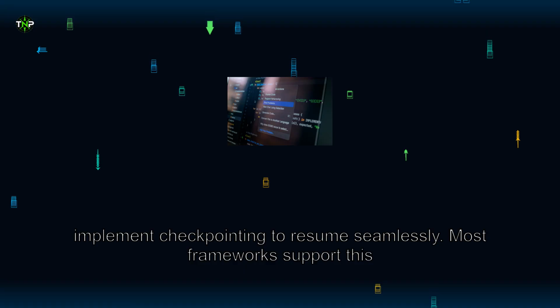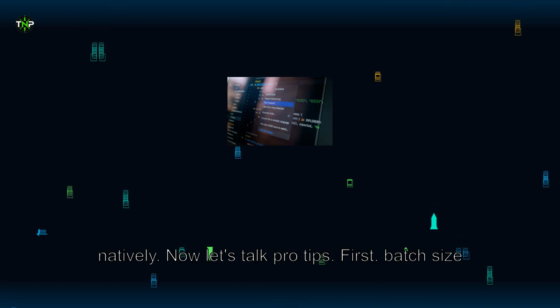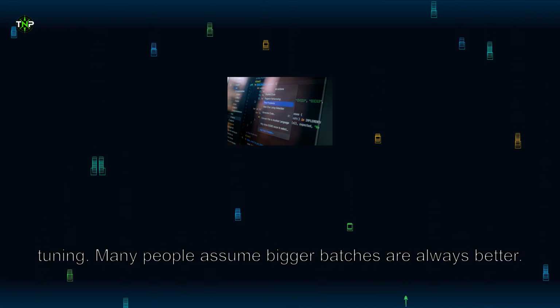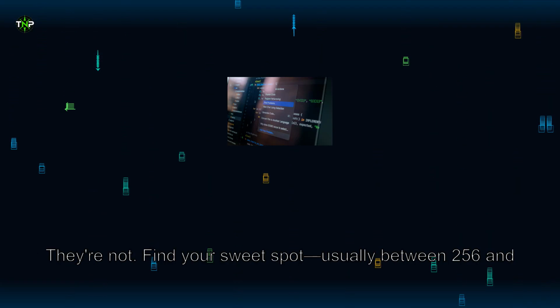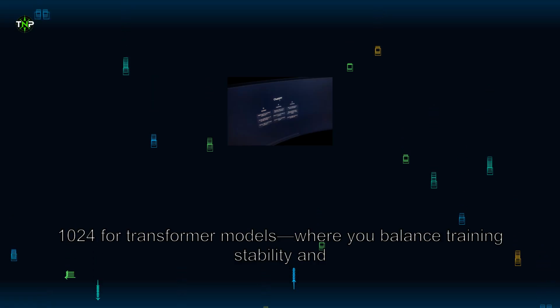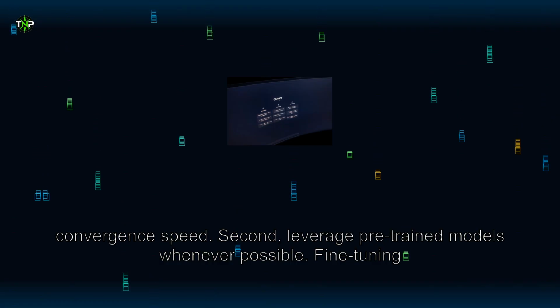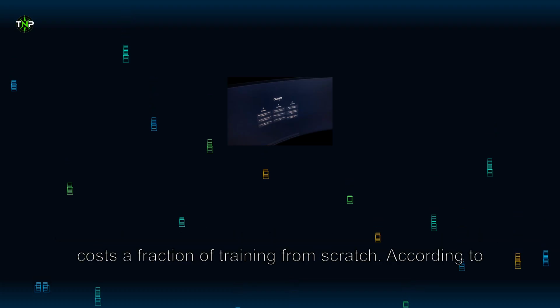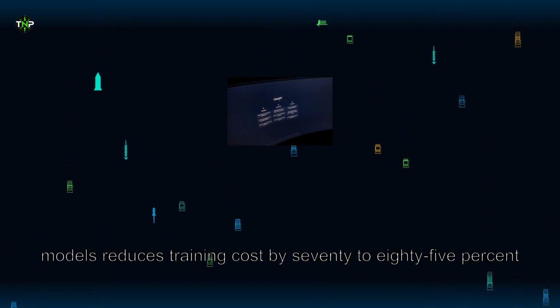Now let's talk pro tips. First, batch size tuning. Many people assume bigger batches are always better. They're not. Find your sweet spot, usually between 256 and 1024 for transformer models, where you balance training stability and convergence speed. Second, leverage pre-trained models whenever possible. Fine-tuning costs a fraction of training from scratch. According to transfer learning research documented through early 2024, fine-tuning pre-trained models reduces training cost by 70 to 85% compared to training from random initialization.